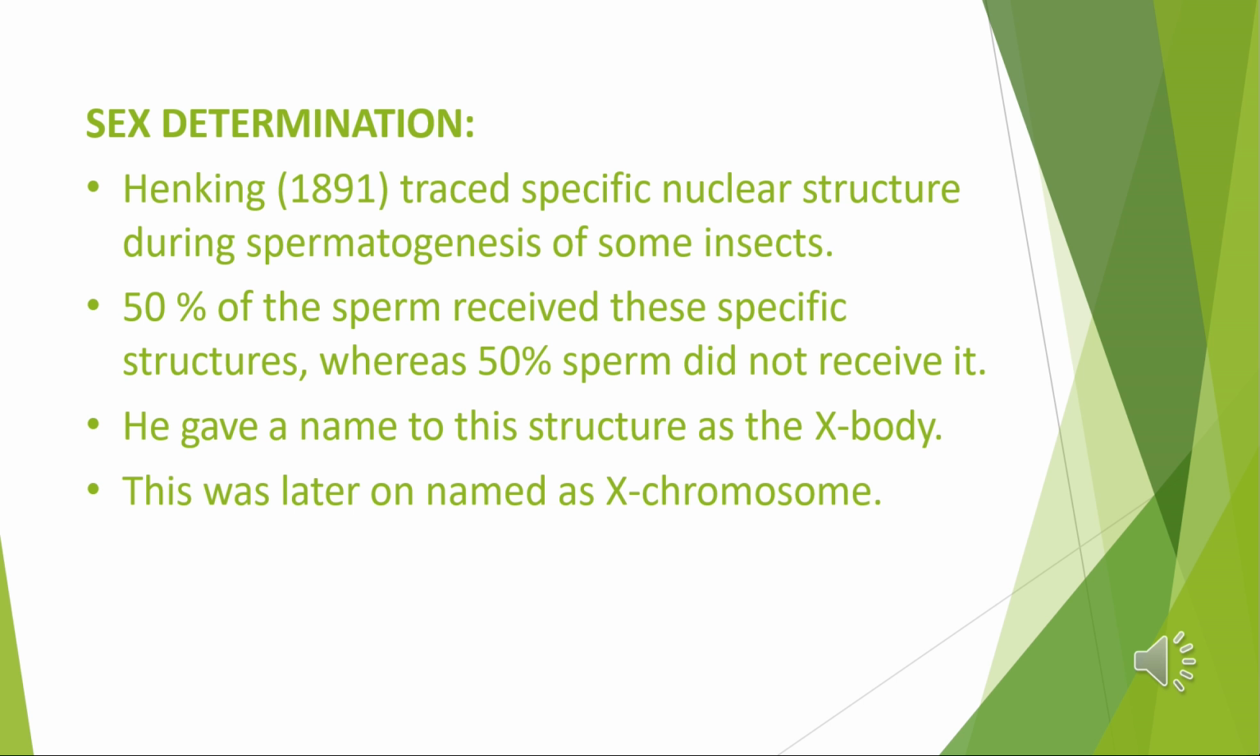Today we'll study who discovered sex determination. Henking discovered the X body in 50% of the sperms of firefly in 1891. The Y body was discovered by Stevens in 1902, and McClung in 1902 observed 24 chromosomes in female grasshopper and 23 chromosomes in male grasshopper. It means the female grasshopper has one chromosome more than the male. So we'll study sex determination in different organisms.